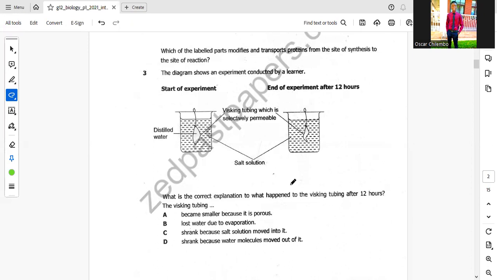Due to this, water moved from the Visking tubing out into the salt solution. Water always moves from higher water potential to lower water potential. So our answer here is D, it shrank because water moved out of it.